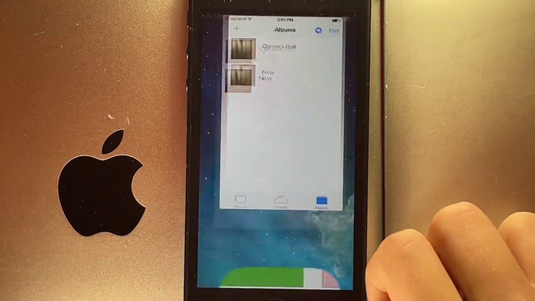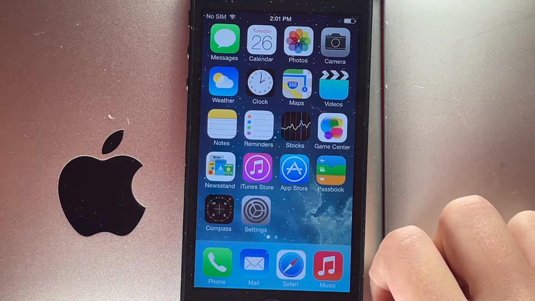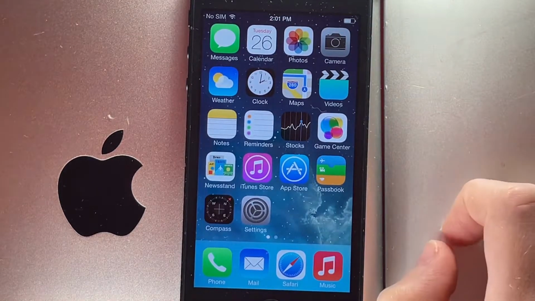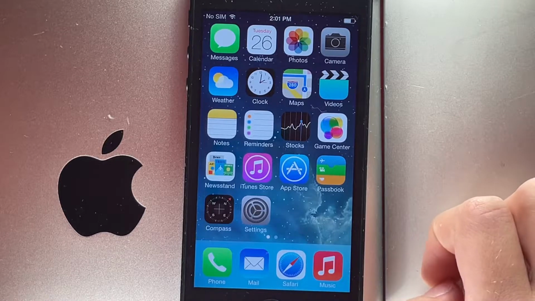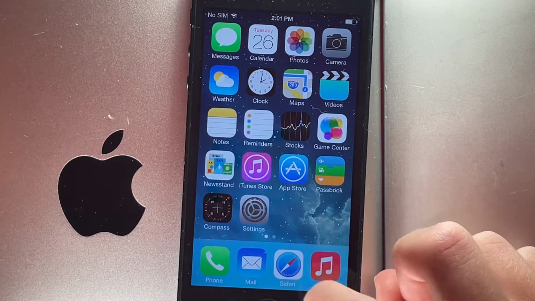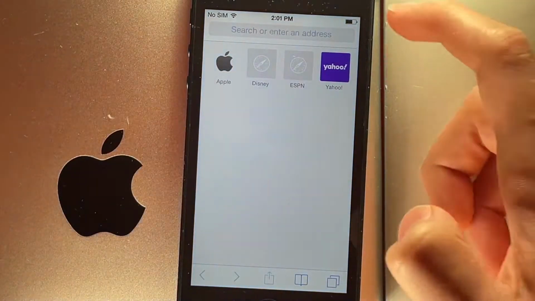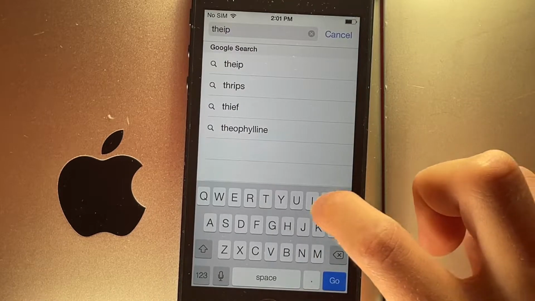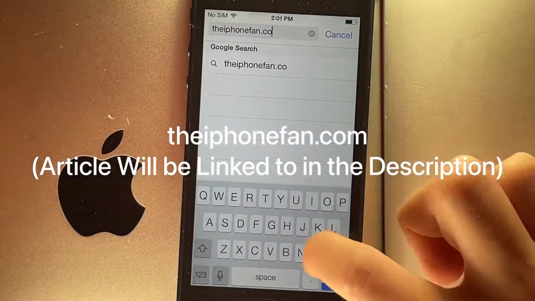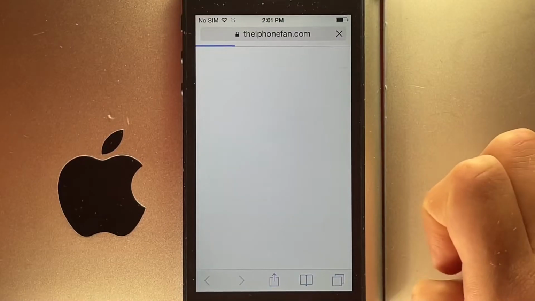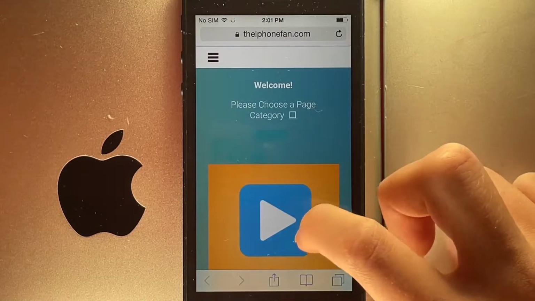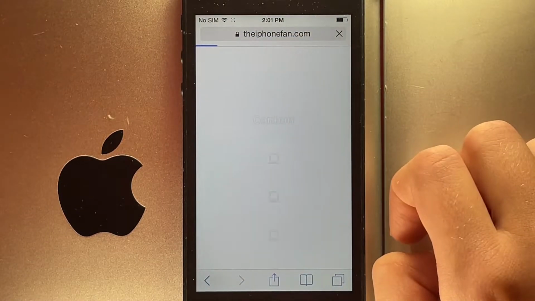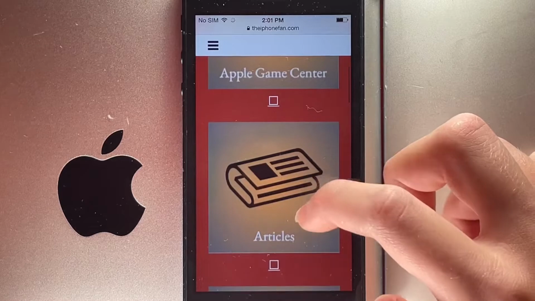Now for step 4, I'd recommend that you add some photos of actual versions of internal UI. I recommend you do this so you can just look at a photo and make your device look totally real. To do this, you're going to want to go to my website. Let the browser load. You're going to want to scroll down to content. It's going to have to load its thing. Then you're going to hit articles.